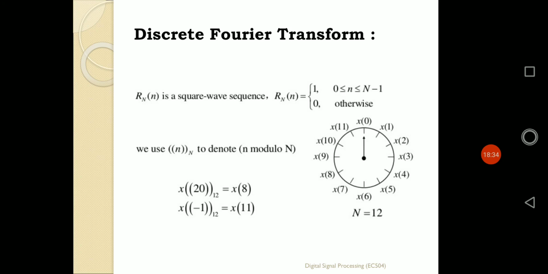So whatever the points are for x of n and x of k, both are periodic with respect to the period of capital N, because both sequences range from 0 to N minus 1. Beyond that range, before 0 and after N minus 1, it simply represents the repeated values of the previous ones according to the nature of periodicity. In that way, both sequences can be defined as periodic sequences, and the DFT, x of n or x of k can be defined in that circular manner.